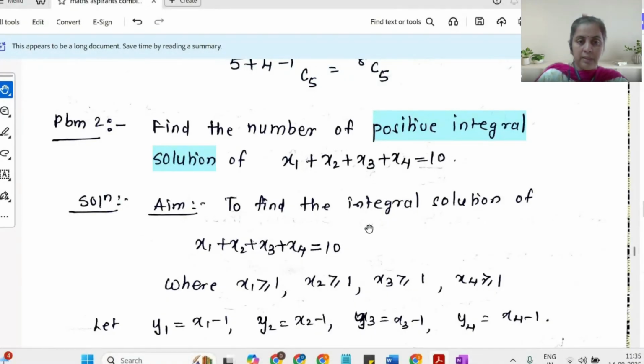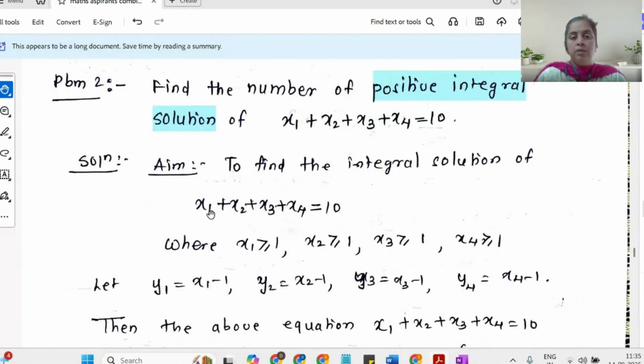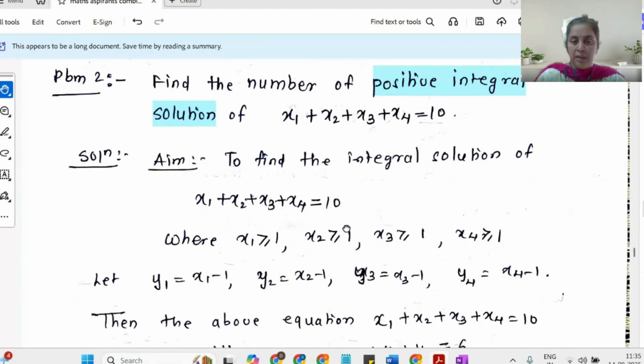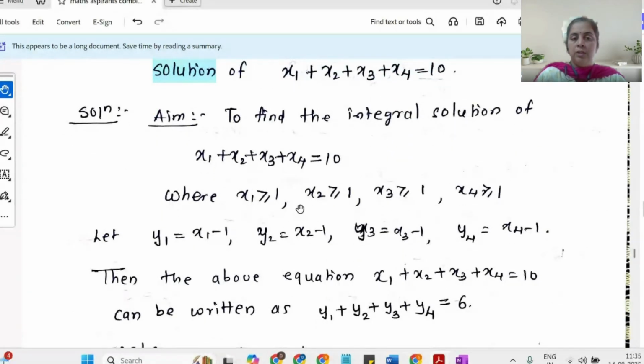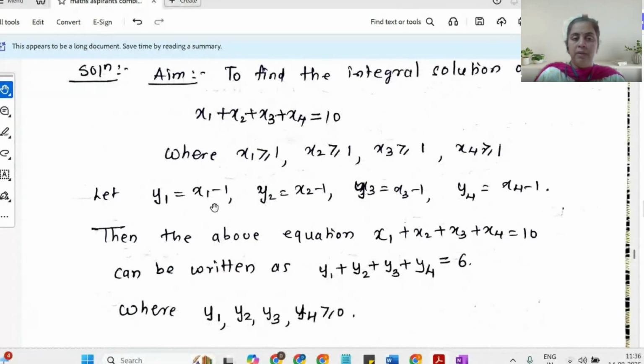We'll see that. To find the integral solutions of x1 plus x2 plus x3 plus x4 equal to 10, with the condition that each of them is bigger than or equal to 1, we'll do the change of variable. So now we'll take yi as xi minus 1. Since x1 is bigger than or equal to 1, y1, which is x1 minus 1, will be bigger than or equal to 0.